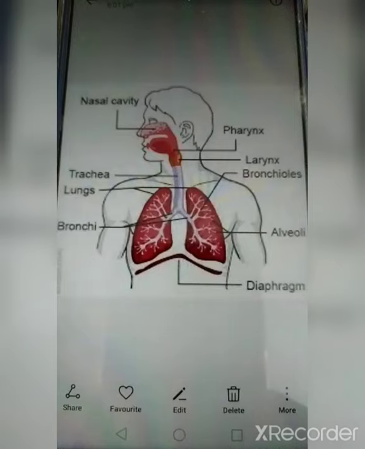It means that if the outside temperature is hot, the nasal cavity tries to reduce the temperature before allowing the air to enter the lungs. As well, if the outside temperature is cold, the nasal cavity increases the temperature before it gets into the lungs. So the average temperature of a human being is 38 degrees.